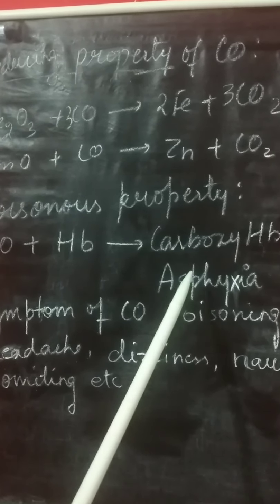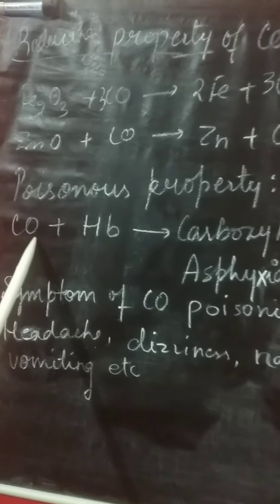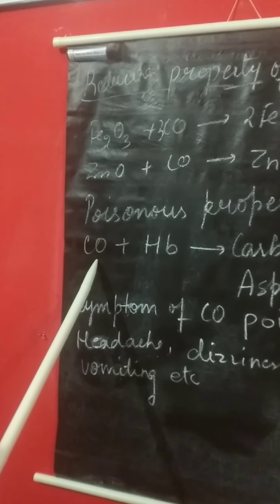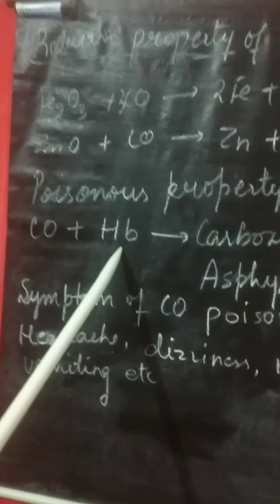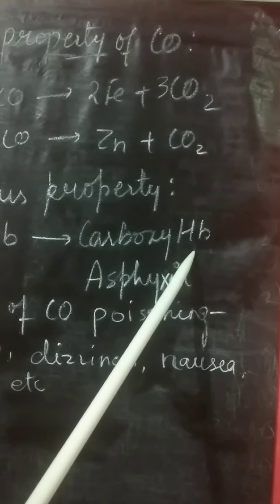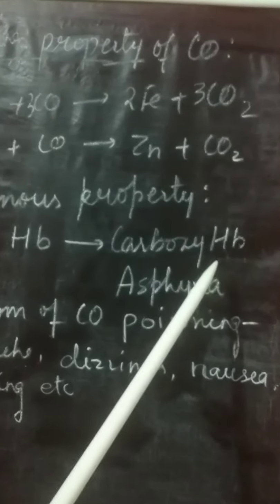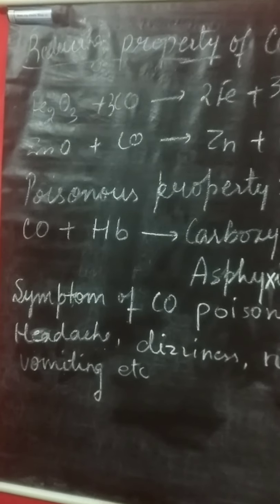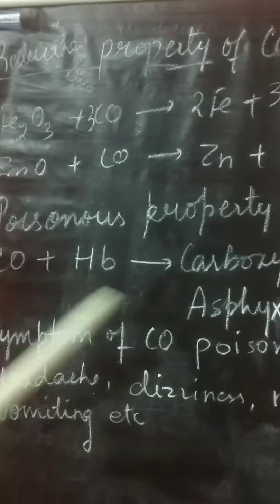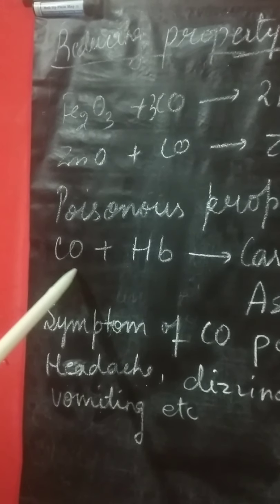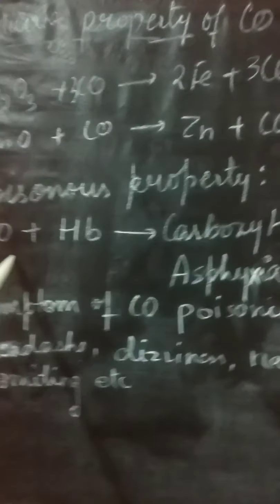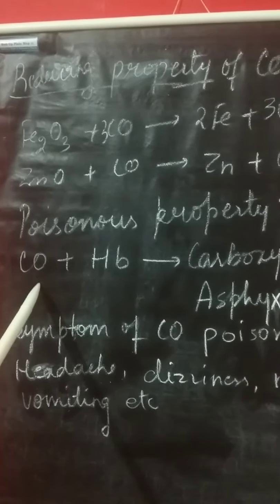asphyxia. Okay, in this condition what happened? The amount of oxygen becomes less in your room. It changes into carbon monoxide, which reacts with hemoglobin, further forms carboxyhemoglobin, and it results in the RBC of the blood having no area where oxygen can combine, because this carbon monoxide is 300 times more poisonous. Okay, so it is very harmful for human beings.